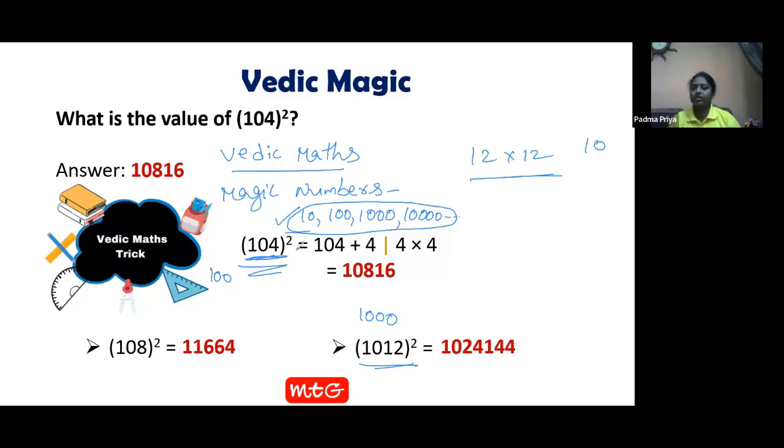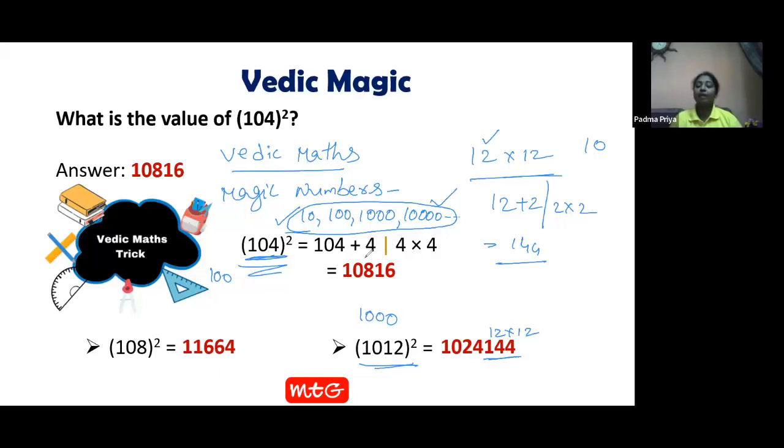Now, how can we solve this using the same logic? See, this is the ending digit. So, 12 plus 2 followed by 2 into 2. 12 plus 2, 14. 2 2s are 4. See, this is the ending part which we got because here we did 12 into 12 for this part. Got it?